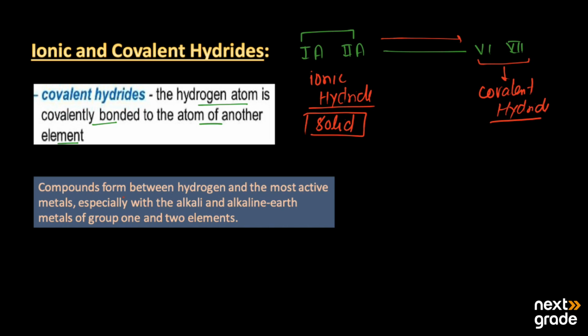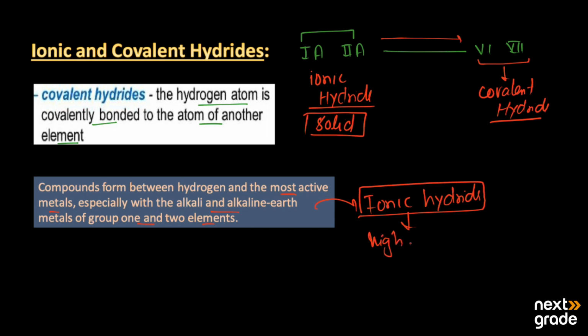The compounds that form between hydrogen and the most reactive metals, especially the alkali and alkaline earth metals, the group 1 and 2 elements, form the hydrides known basically as ionic hydrides. And ionic hydrides have strong bonds, so that's why they have high melting and boiling points.